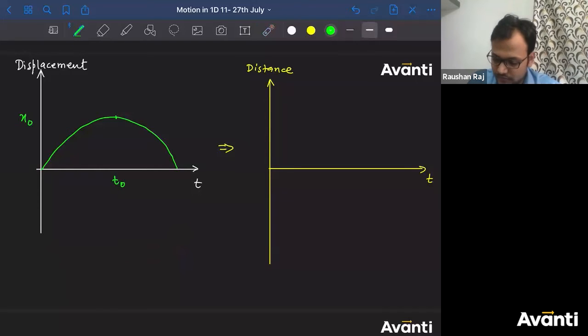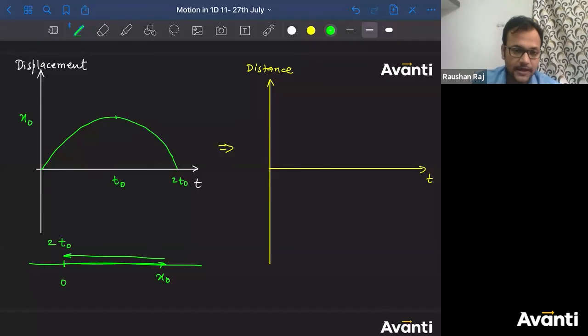If the particle starts from 0 displacement, it will go to some distance x naught and then revert back along the same direction, and at some time, let's say 2t naught, it will come back to the same position. So displacement is 0.